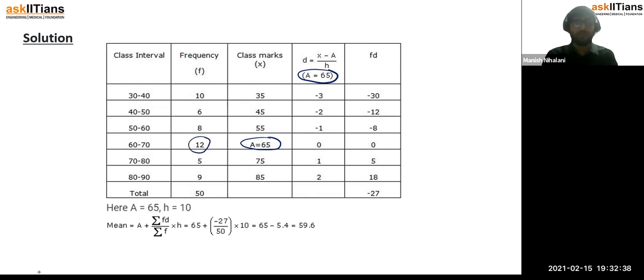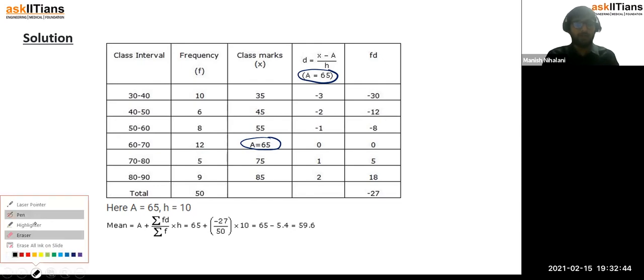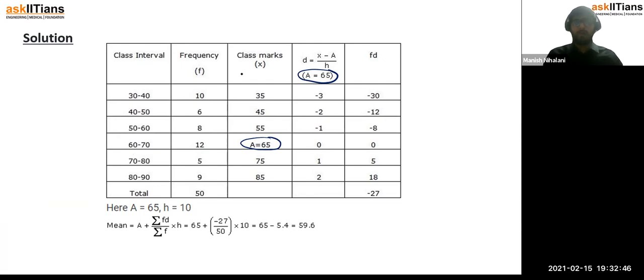So it would be wise to go for 65. Then after finding the class marks, you need to find the step deviation. You decided that the step h can be 10 here, but someone could also take the step size as 5, right?